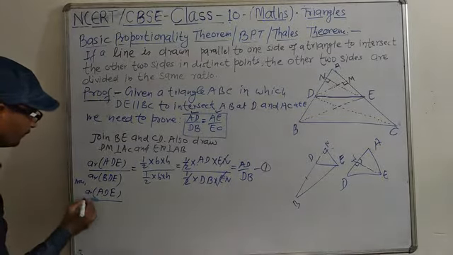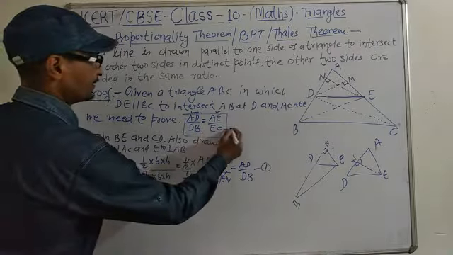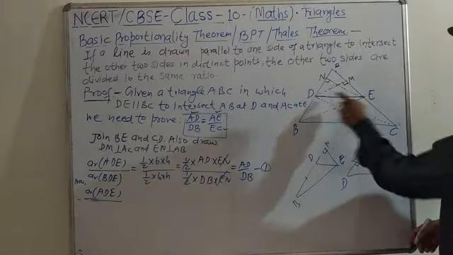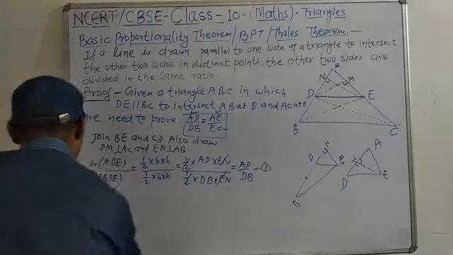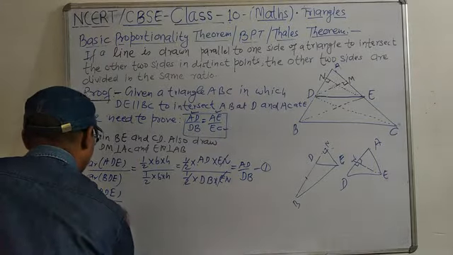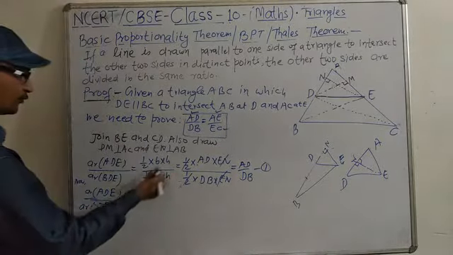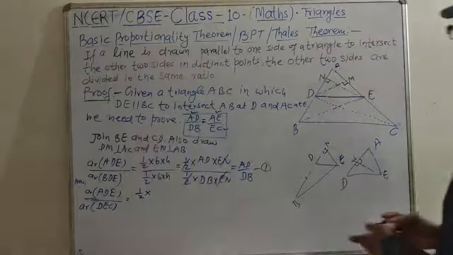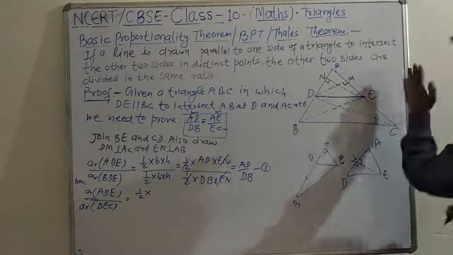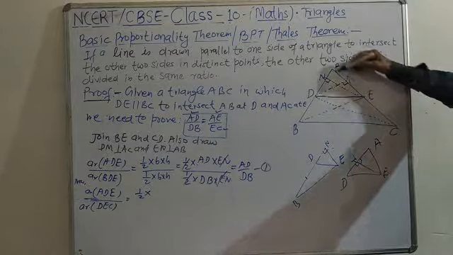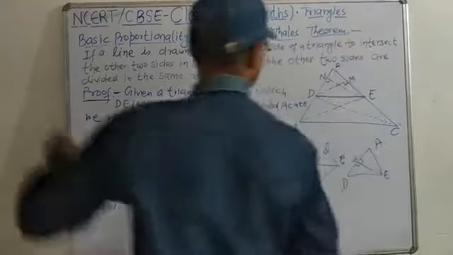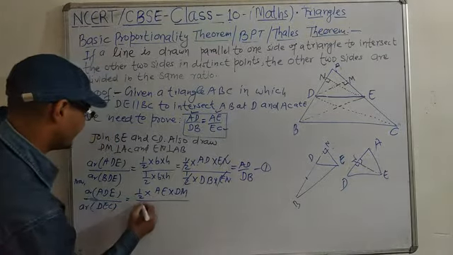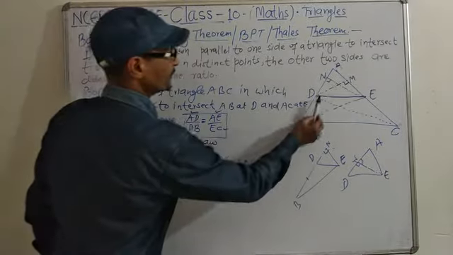Now EC का मिलेगा. Where do we get EC? EC we can find in DEC. So area of DEC. Same formula 1 by 2 base into height. 1 by 2 into base. Now this side ADE, we need AE, so we can check this side. Base is AE and height is DM. AE into DM by again DEC area, 1 by 2 into base into height.